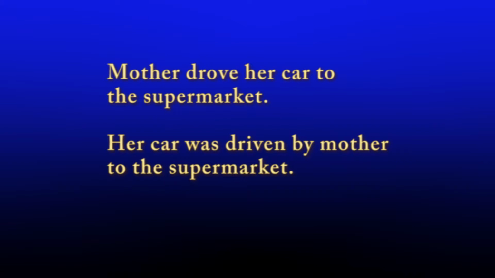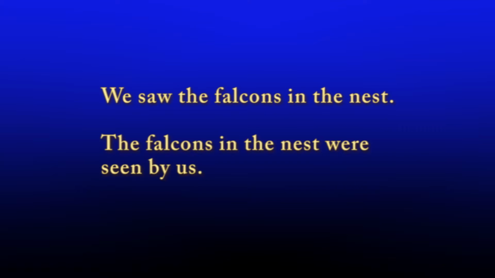All transitive verbs can be used in the passive voice. The direct object becomes the subject, and a form of the verb to be is added to the sentence. Let's take a look at the two previous active verb sentences and make them passive voice. Mother drove her car to the supermarket. Her car was driven by mother to the supermarket. We saw the falcons in the nest. The falcons in the nest were seen by us.